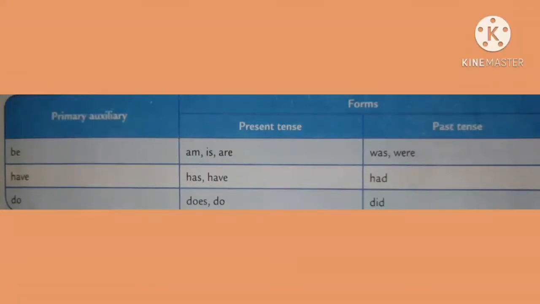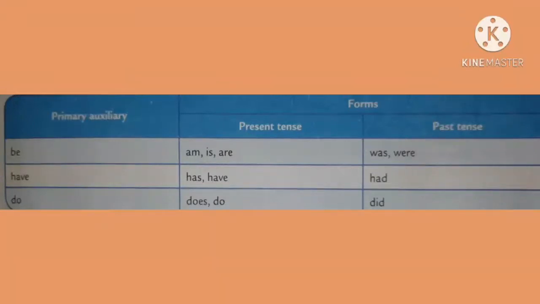Next, have form present tense auxiliary verbs are has and have. Has is used for a singular subject and have is used for a plural subject. Next, the have form past tense auxiliary verb is had. For singular and plural in the past tense, we use the auxiliary verb had.